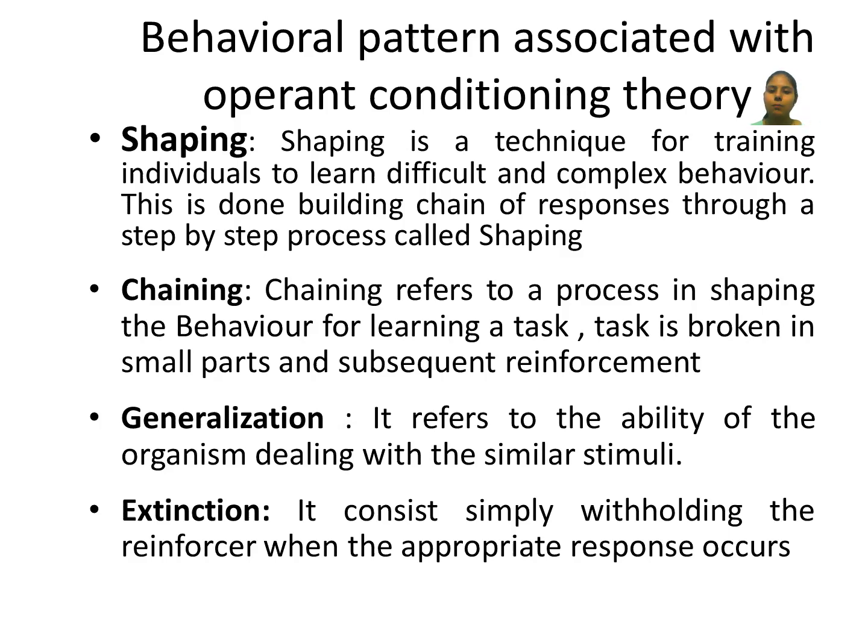The task is broken into small parts with subsequent reinforcement. Now, this entire process, that whenever the rat presses that lever, food will come, is a simple task. But here B.F. Skinner has made a chain, and due to that, there is a process in shaping the behavior of a learning task. Generalization refers to the ability of the organism to deal with similar stimuli. Extinction consists simply of withholding the reinforcer when the appropriate response occurs.